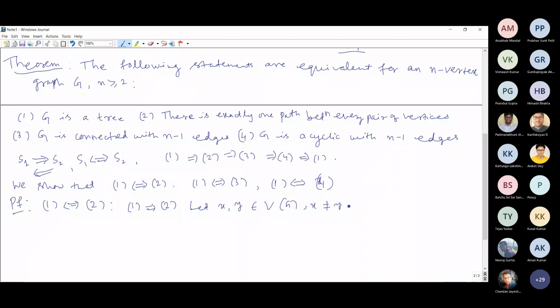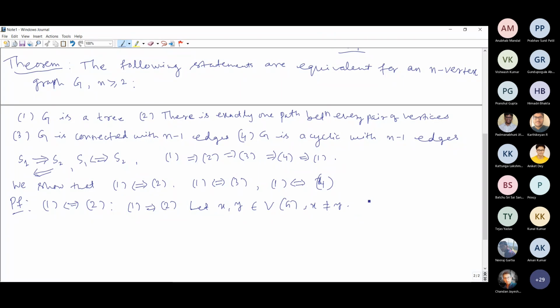Since the graph G is connected, that is our assumption, we are assuming statement 1, we get a path anyway. We don't know how many paths, but definitely there is one path. The connectedness of the graph implies that we get an xy path in the graph G.